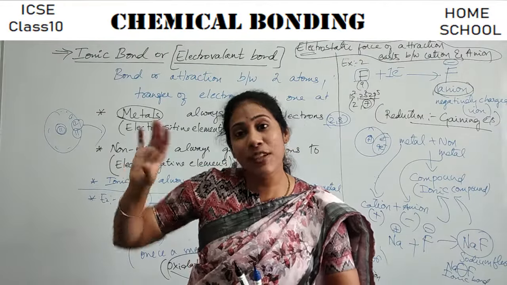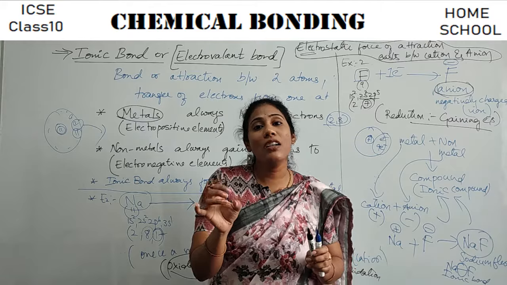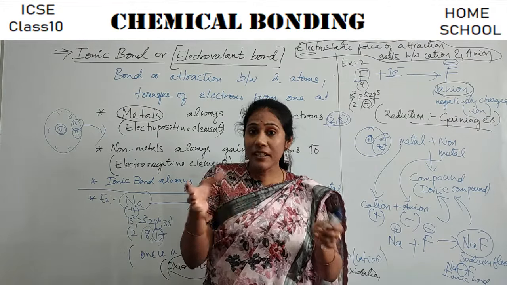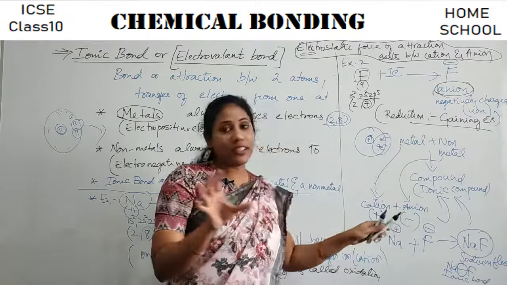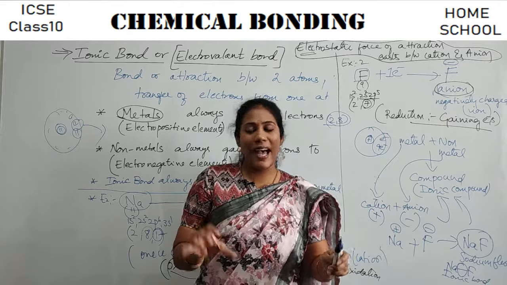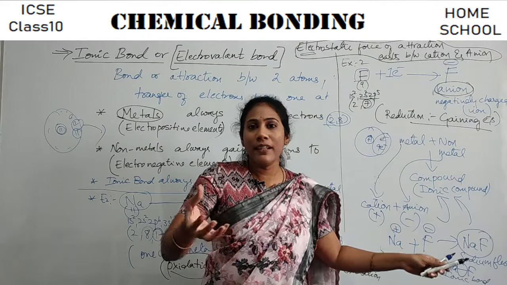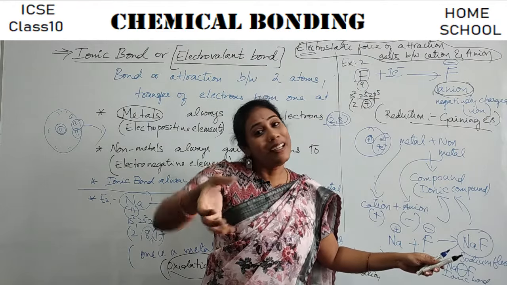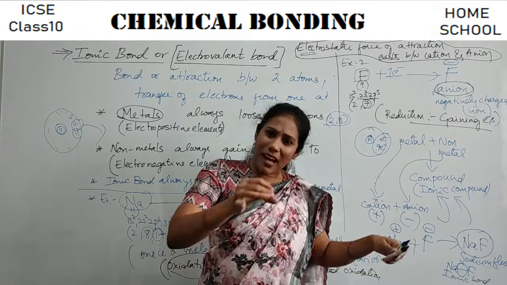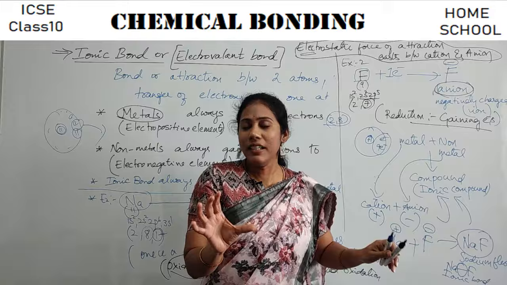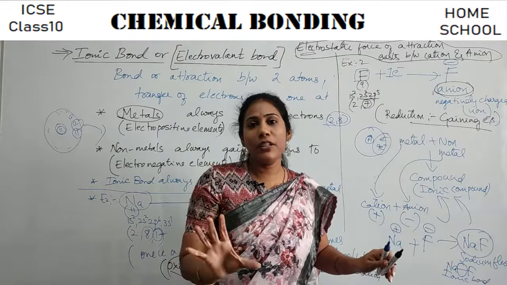Atom is always neutral, but ion is always charged. Whenever ions combine, attraction is possible. Atoms combine and a compound is formed, no doubt, but atoms first become ions, and then the ions combine to give a compound. So this is what you have to remember.